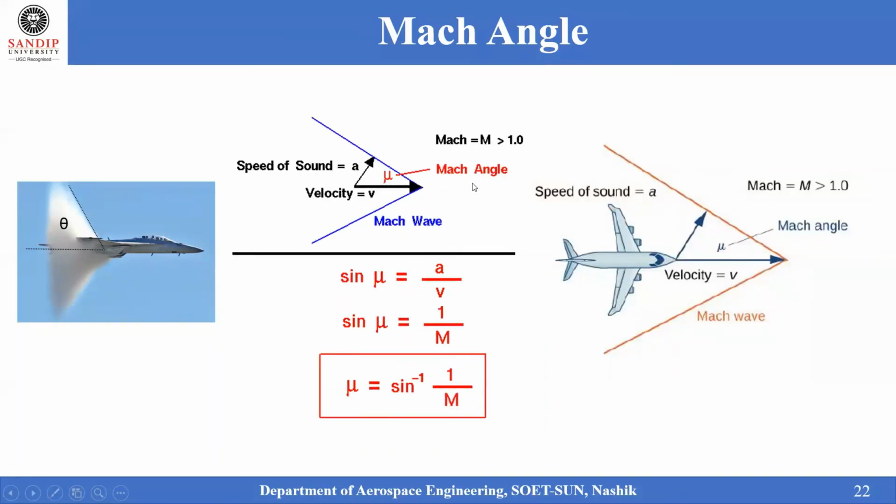Now why is the Mach angle important, and why are we defining it? Because it is valid only when your Mach number is greater than 1; only then can we see that Mach angles are possible. So flow compressibility effects can only be seen when your Mach number is greater than 1.